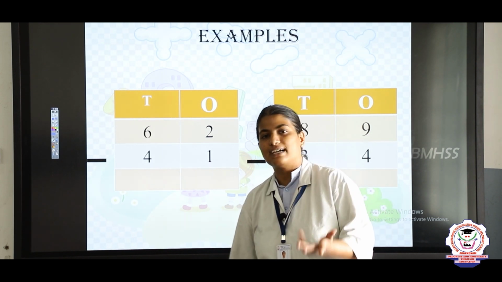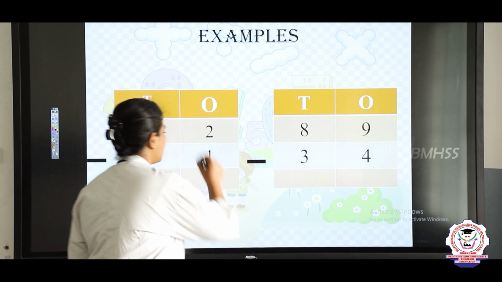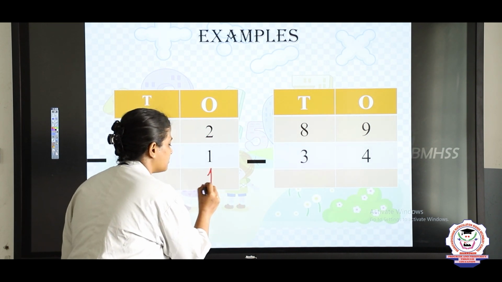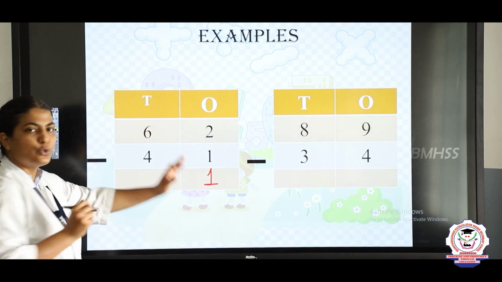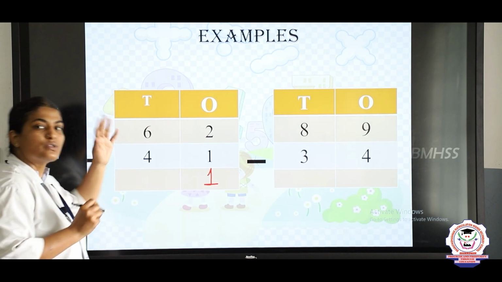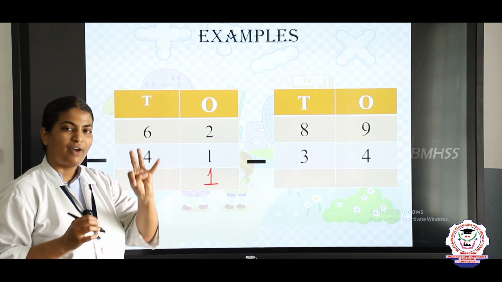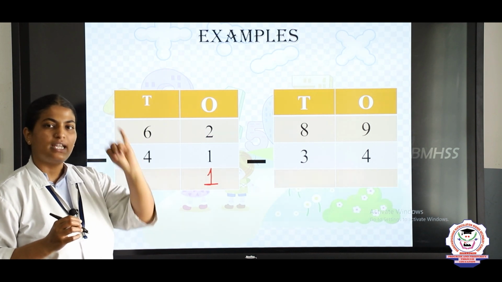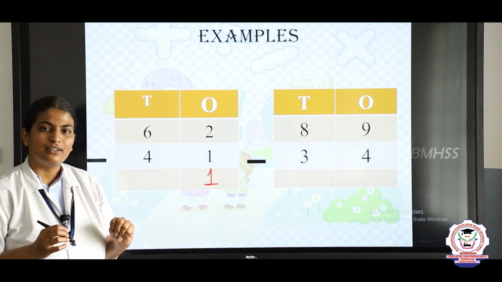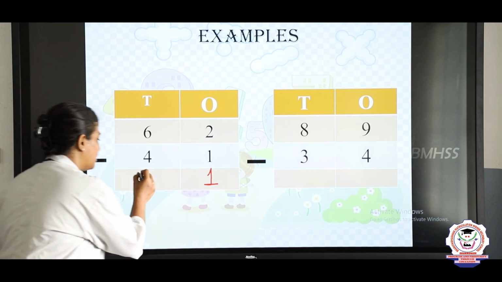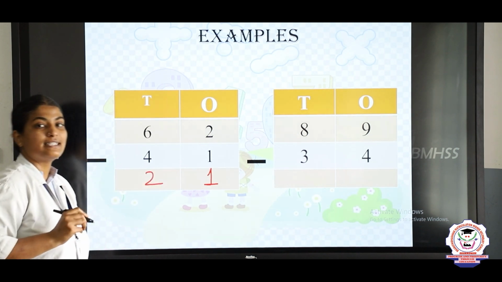So what is the answer? 1. Okay, so the answer is 1. Now you have to move to the tens place. 6 in the mind, 4 in the finger. 6 before, 5, 4, 3, 2. What is the answer children? 2. Very good. The answer is 2.